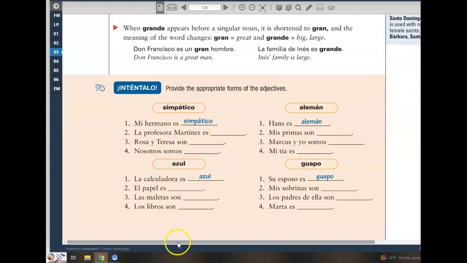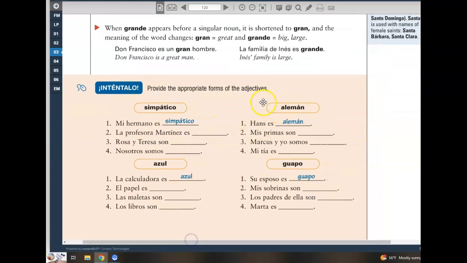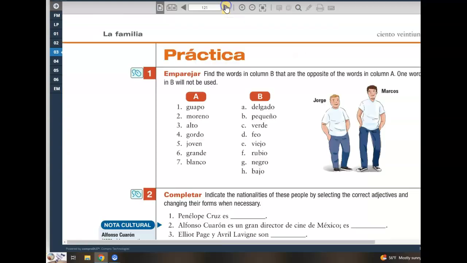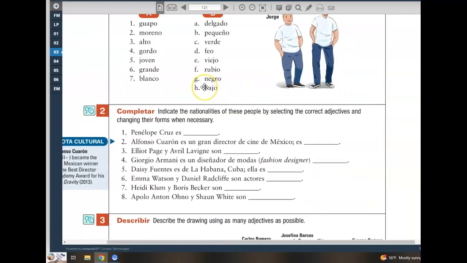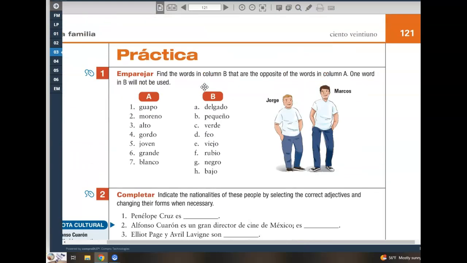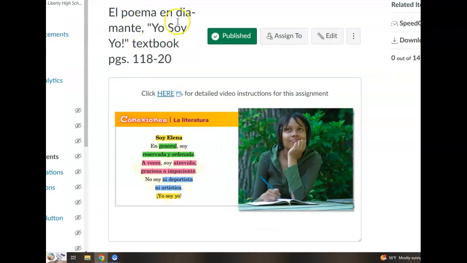So we did the inténtalo last class. I'll provide the answers really quickly. We will do one activity out of the textbook, Activity 1, where you are comparing, using these adjectives of comparison to describe these two individuals, and then your homework for next class, which is El Poema en Diamante. You can watch this video here if you want to skip, but essentially this video will give you a description of what to do for that homework.